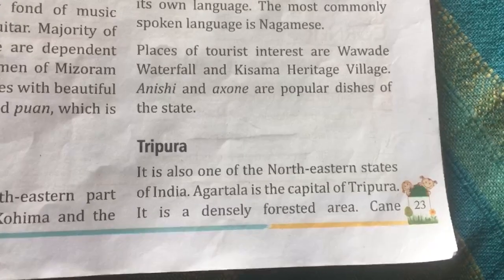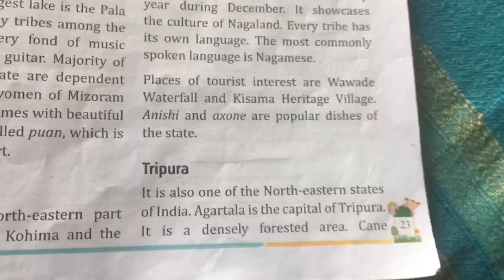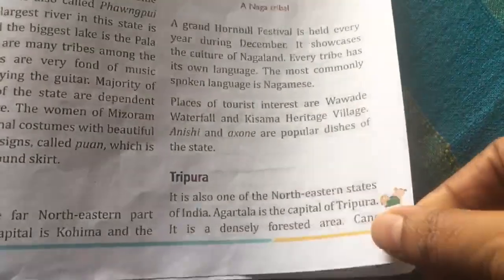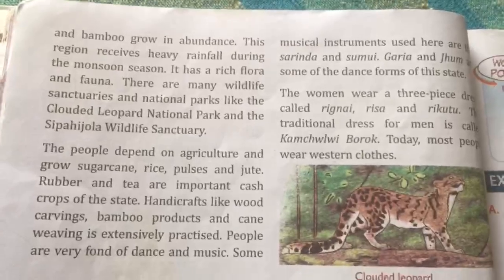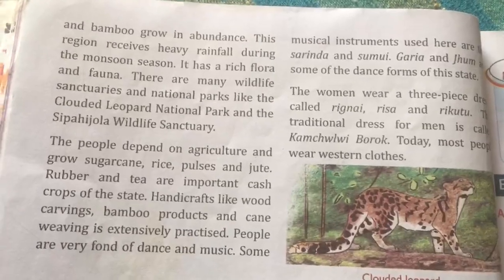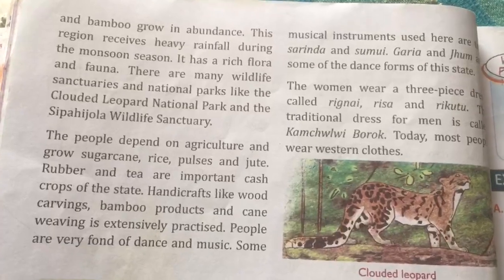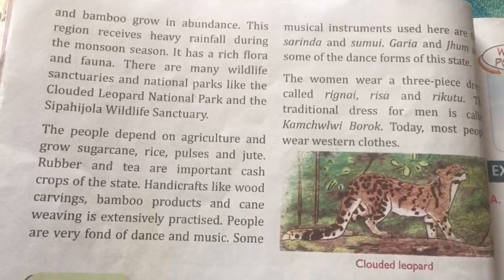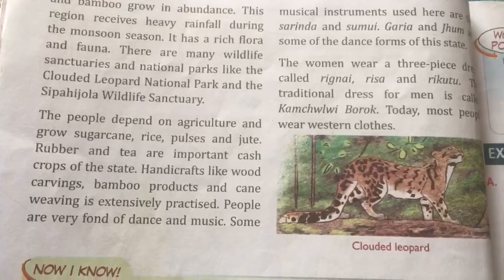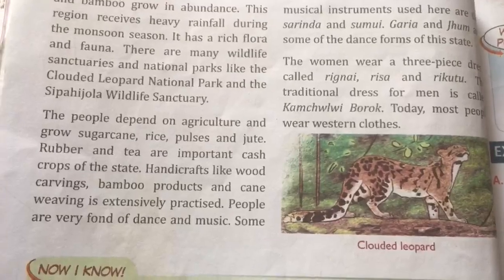Tripura. It is also one of the northeastern states of India. Agartala is the capital of Tripura. It is a densely forested area. Cane and bamboo grow in abundance. This region receives heavy rainfall during the monsoon season. It has a rich flora and fauna. There are many wildlife sanctuaries and national parks like the Clouded Leopard National Park and the Sifai Jhola Wildlife Sanctuary.